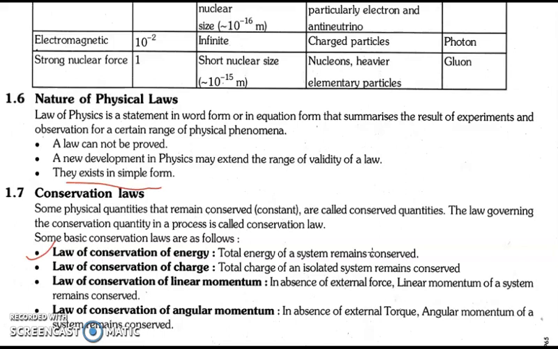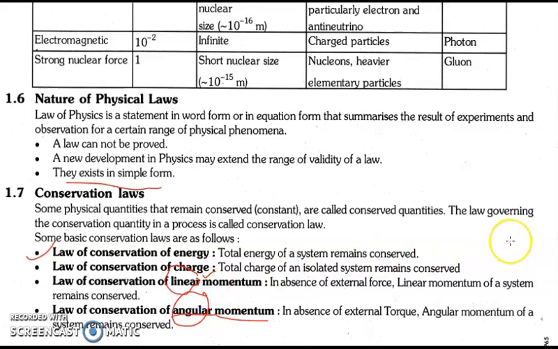Okay, law of conservation of momentum. Again, we have learned this in your class 9th. m1u1 + m2u2 = m1v1 + m2v2. So in the absence of any external force, linear momentum of a system remains conserved. This is an entirely new term for you, that is the angular momentum. In the same way, linear momentum means law of conservation of momentum in a straight line. Angular momentum deals with law of conservation of momentum in circular motion.